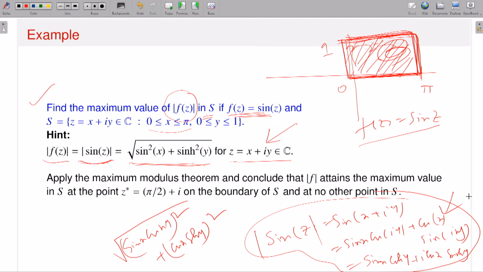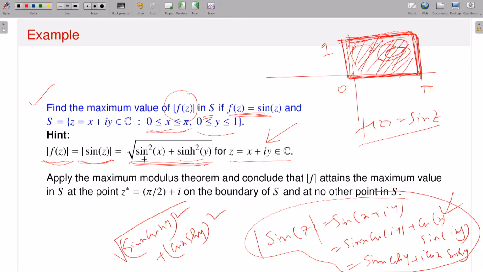Now, by the maximum modulus principle, I said that the maximum exists only on the boundary. Now I have to conclude at which point. So first you have to investigate your function, which is of this form: the square root of sine square x plus sine hyperbolic square y, where x runs from 0 to pi and y runs from 0 to 1. Now look, for the sine function, sine square x, what kind of function is it? Sine takes values from -1 to 1. Since I am dealing with sine square x, the minimum value is 0 and the maximum value is 1, that I know. What about the function sine hyperbolic square y? It is an increasing function.